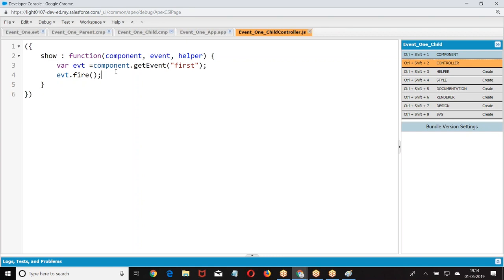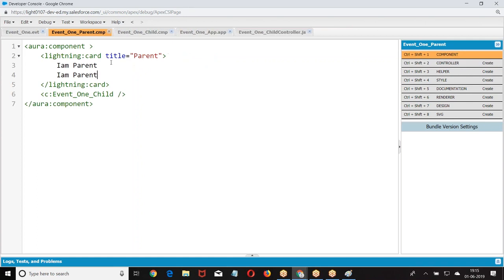This is going to fire an event. When you fire an event, whoever is subscribing will handle it. So when you fire it, the parent has to handle it. Child registered an event, child fired an event. Who is going to handle the event?